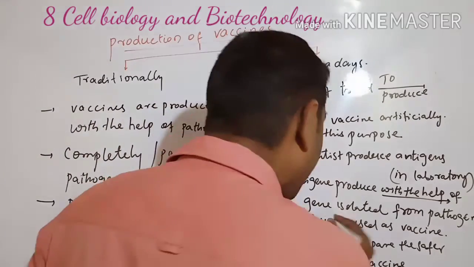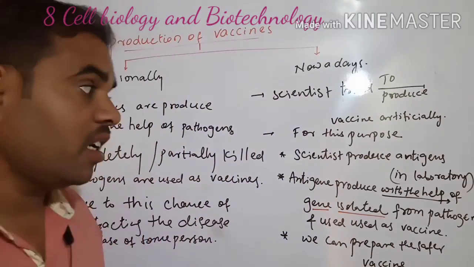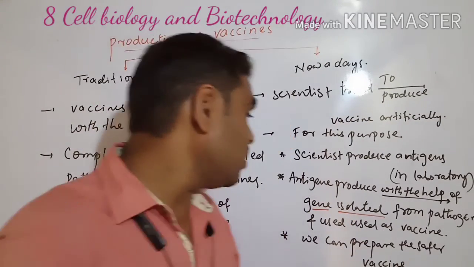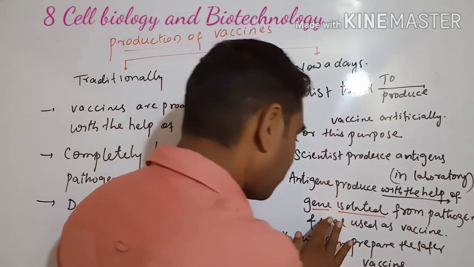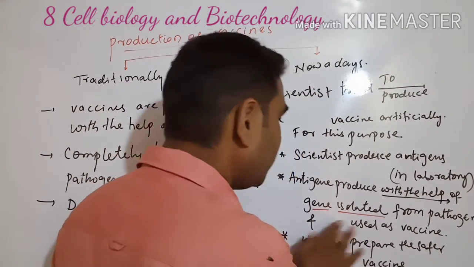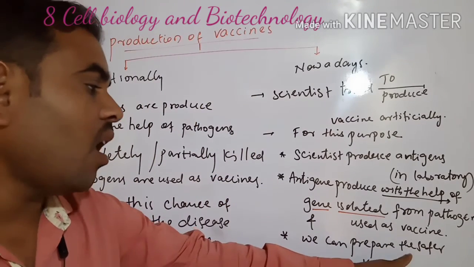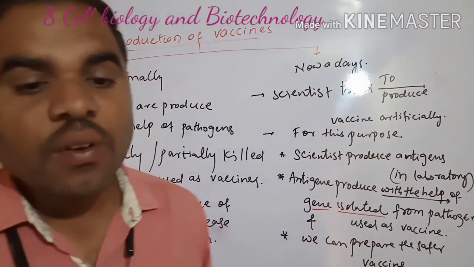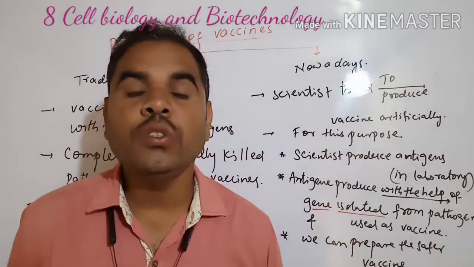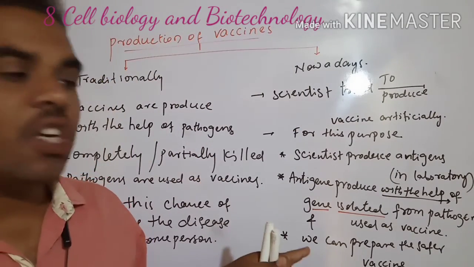The gene is required, isolated from the pathogens, and used as vaccines. We can prepare the safer vaccines. See this slide, this is what is used nowadays.